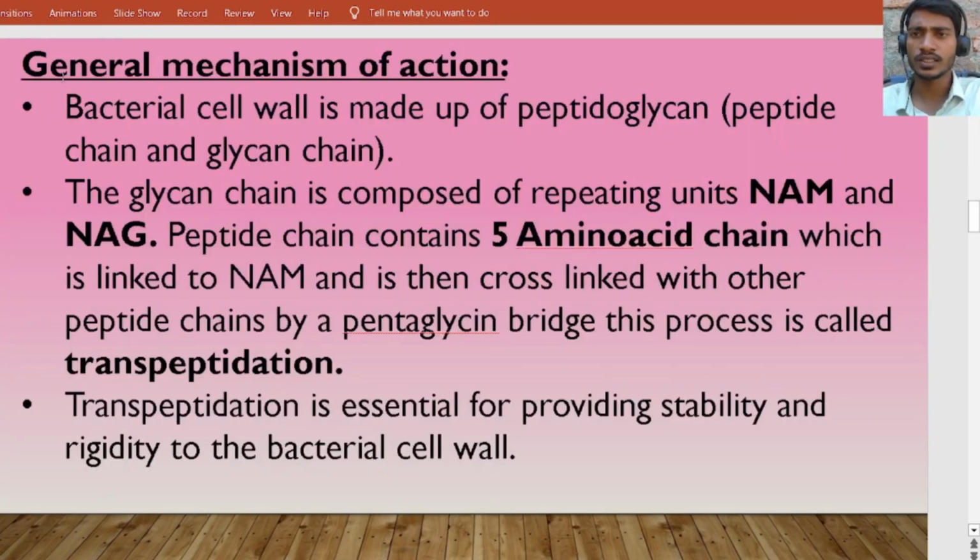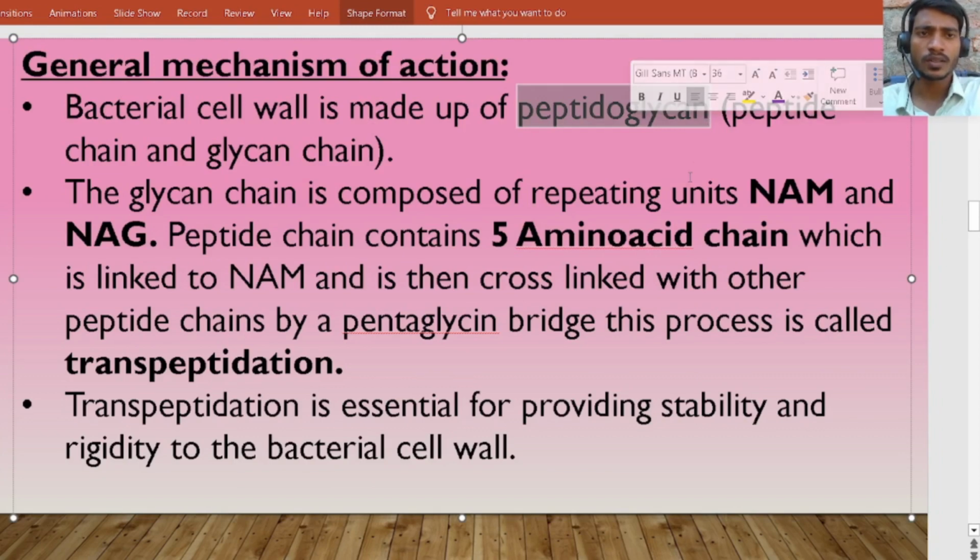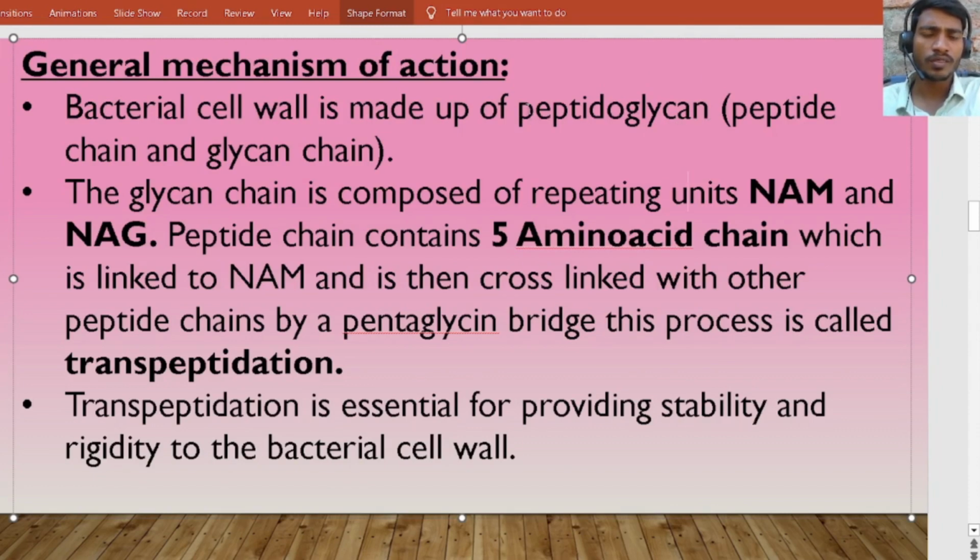Then let's discuss the general mechanism of action. The bacterial cell wall is made up of peptidoglycan layers. As we know, gram-positive bacteria contain a cell wall made up of 50 to 60 layers of peptidoglycan. Each peptidoglycan layer is formed by peptide chains and glycan chains.